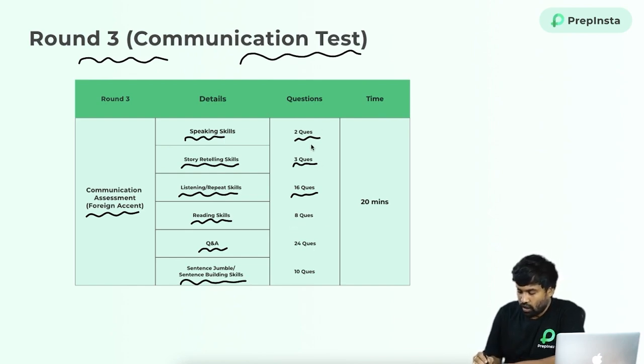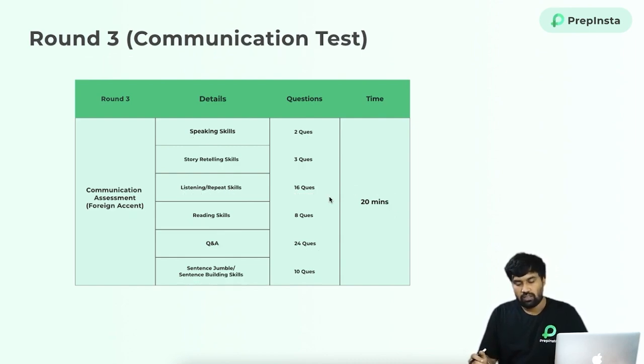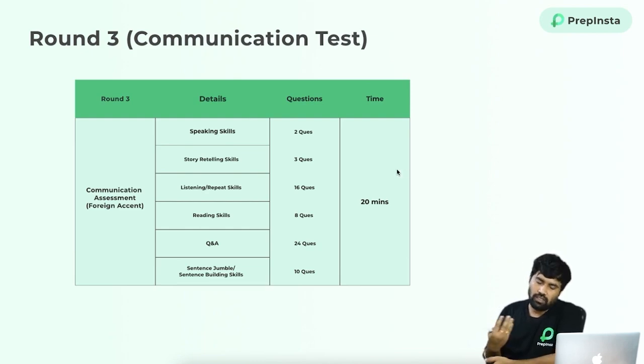So they're asking two questions, 3 questions, 16 questions, 8 questions, 24 questions, and 10 questions. So overall they are giving 20 minutes. So these are all the 3 rounds of Accenture they're asking for. So if you clear these 3 sections, you'll get selected for the next further rounds.